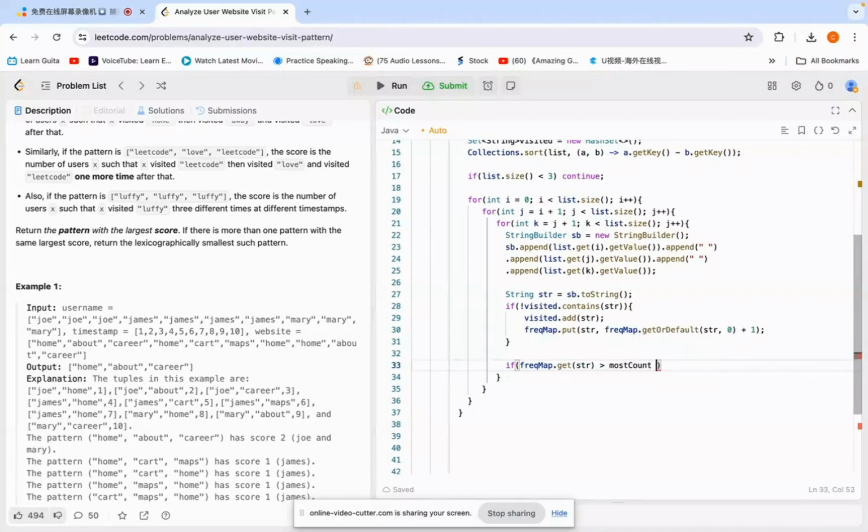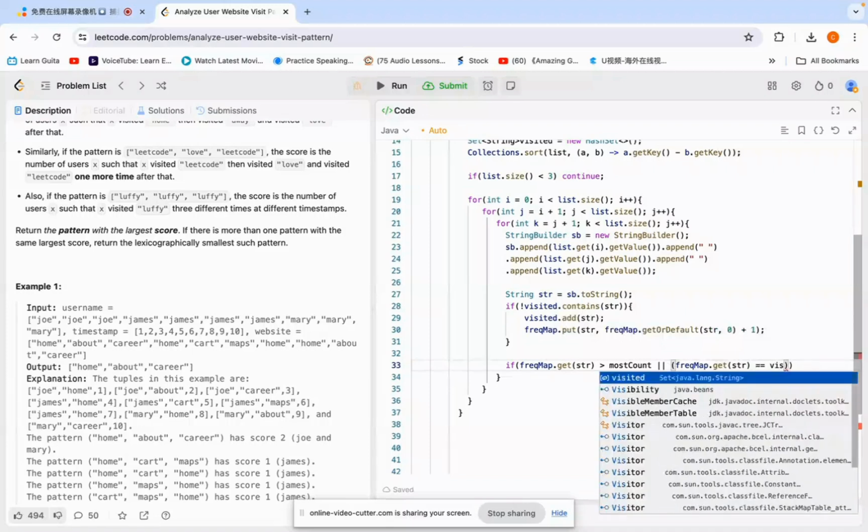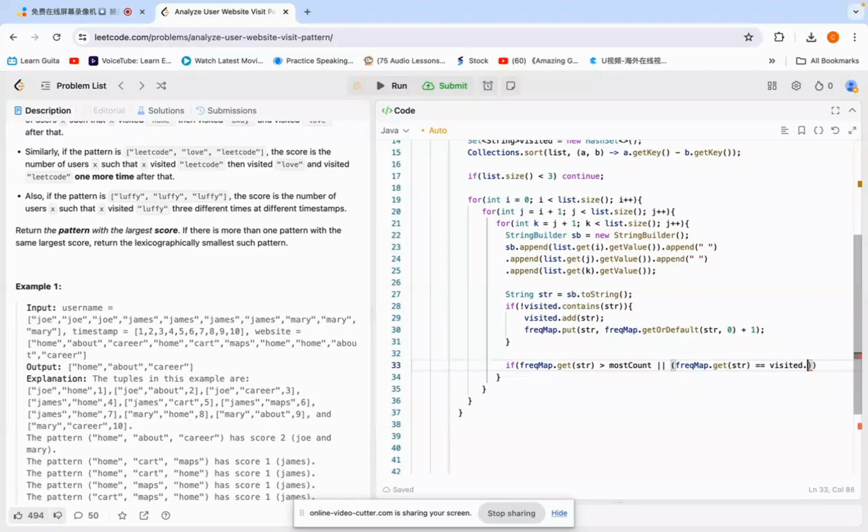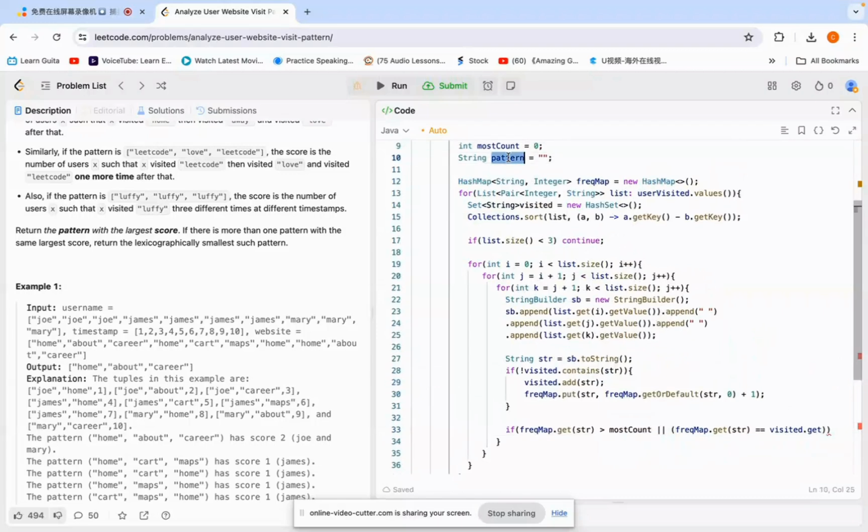Otherwise, we have a second condition we need to consider. Maybe two patterns have the same frequency. So we check frequency map target, and then we need to check the selected target, because it's most, but yeah, here pattern. So I need to call this one most frequent pattern. Most frequent is better for understanding.